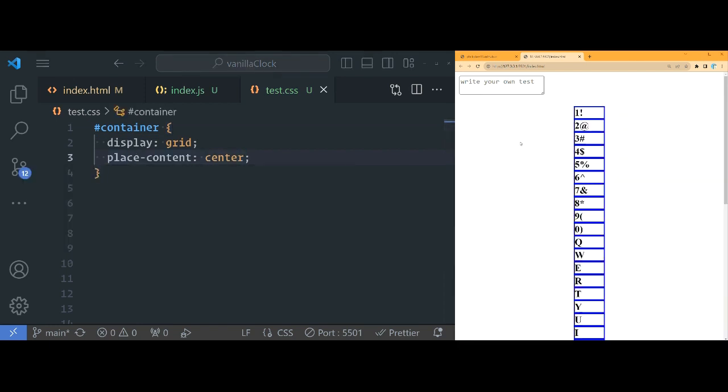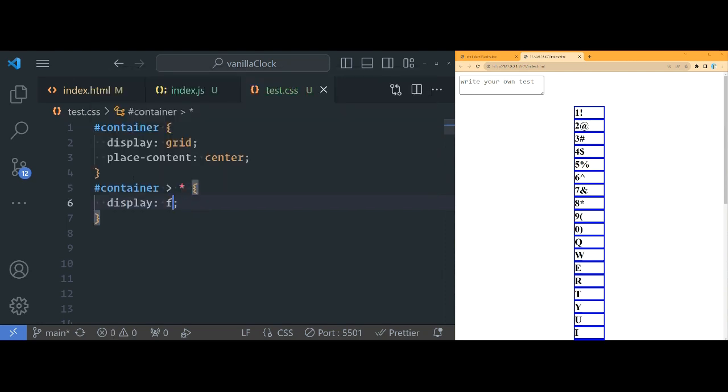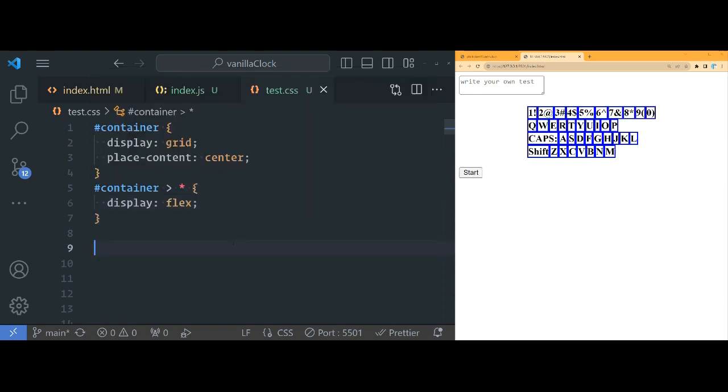So this is the big container. All right, so now we're gonna select the container and we're gonna select all of its direct children, okay? And these, we're gonna do display flex, okay? See, so now this whole thing is centered, but each row, each direct child is display flex, okay?